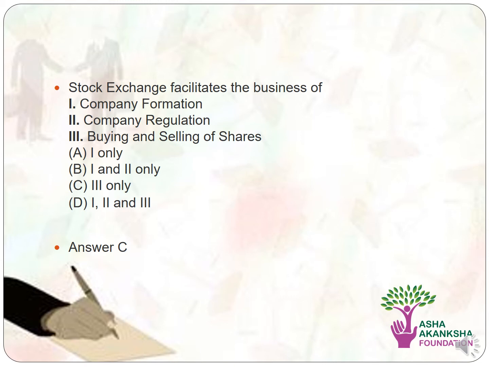The options are option A, Statement 1 only, option B, Statement 1 and 2 only, option C, Statement 3 only, or option D, Statement 1, 2, and 3. The correct answer to this question is option C, that is 3 only, which is stock exchange facilitates the business of buying and selling of shares only.